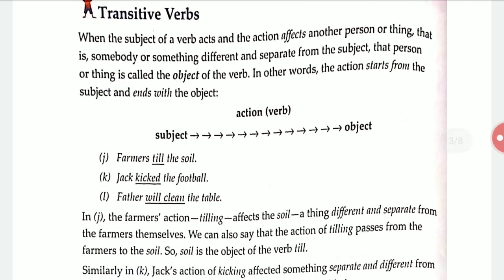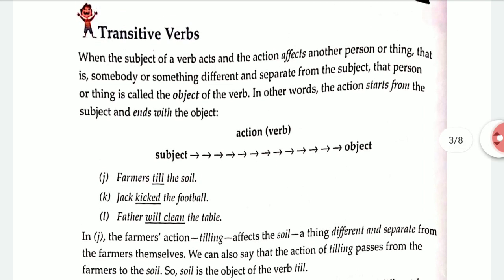Transitive verbs: when the subject of a verb acts, an action affects another person or thing, that is, somebody or something different and separate from the subject. That person or thing is called the object of a verb.